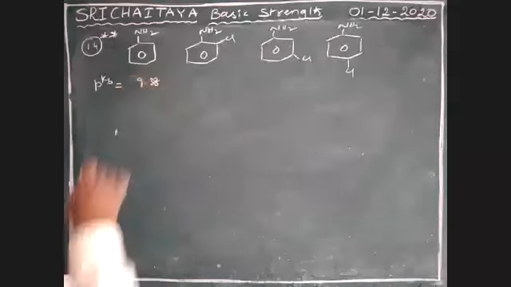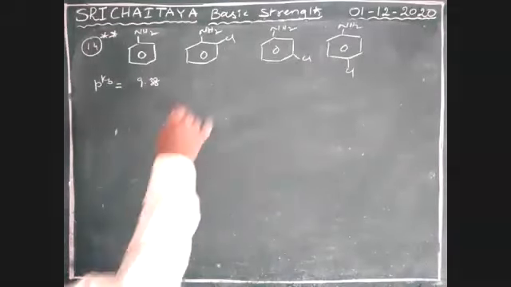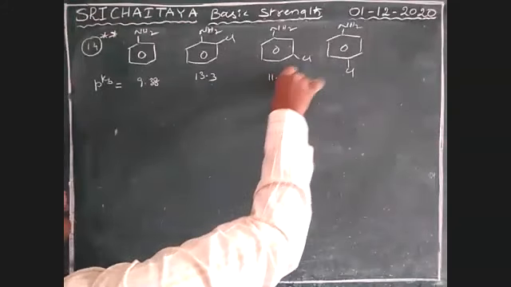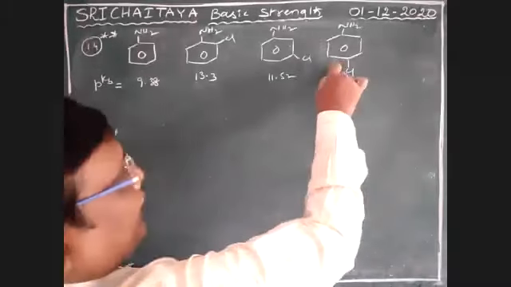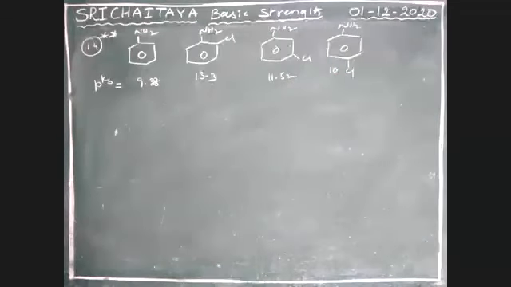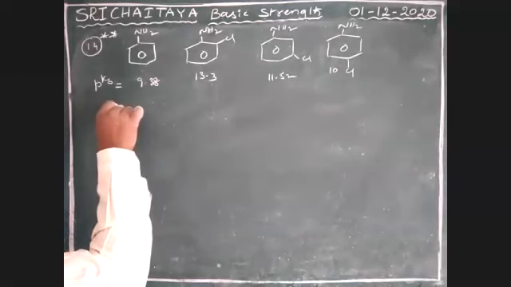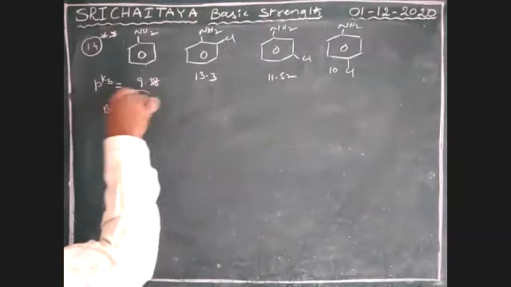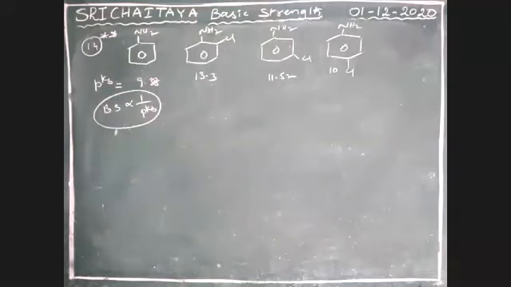For aniline it is 9.38. For the others it is 13.3, 11.52, and 10. As per pKb we are going. Basic strength is inversely proportional to pKb. Where is the least pKb?